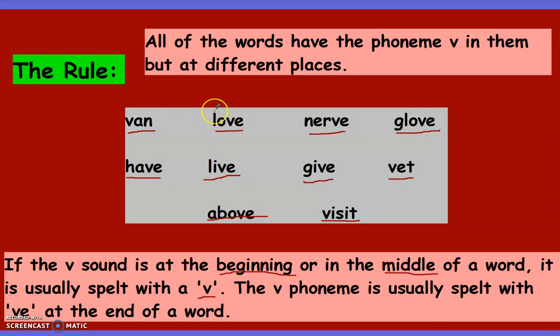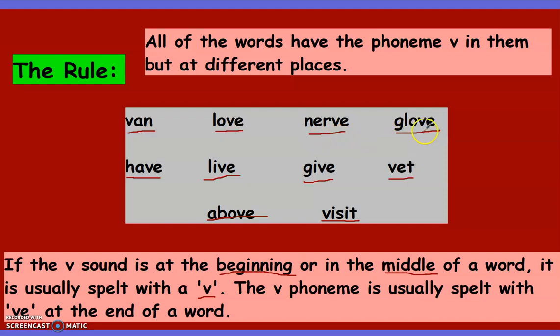So how do we read it? L-O-V. Love. Got it? H-A-V. Have. L-I-V. Live. N-er-V. Nerve.